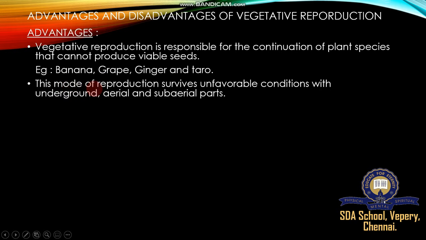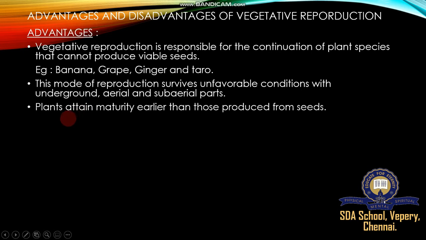This method of reproduction survives unfavorable conditions with underground, aerial, and subaerial parts. During unfavorable conditions, like the summer season or the rainy season, the stem will be protected inside the soil underground, because it perennates underground, but the aerial parts will be destroyed and disintegrated. When conditions are favorable, this underground stem produces new buds.